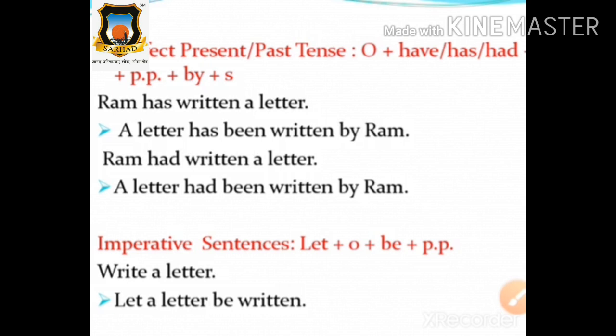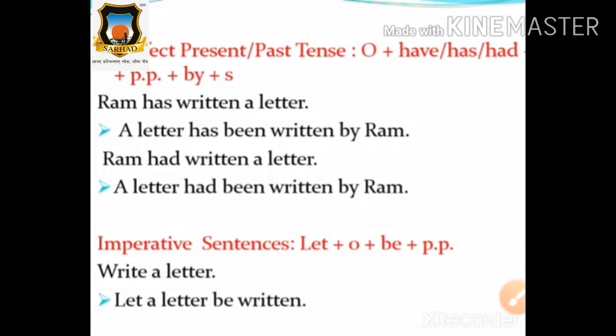Now look at the sentence: write a letter. Here write is a verb, and which is the object, students? A letter, very good. Write is the verb and a letter is the object. So write a letter, how will it come into the passive voice? Let a letter be written. Let plus object plus be plus V3. Write a letter will come like this: let a letter be written.